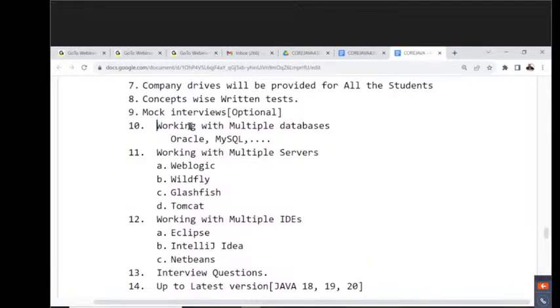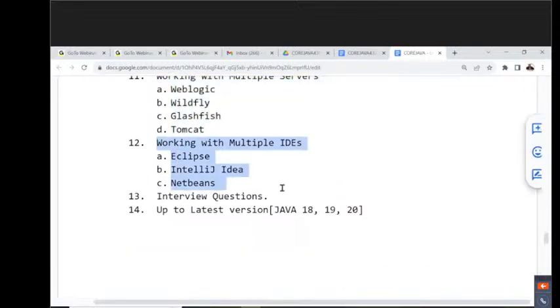The remaining part is technical content only: working with multiple databases, working with multiple servers, working with IDEs like Eclipse and IntelliJ IDEA. Interview questions are a part of the course only. As part of the document, I will type the interview questions directly.